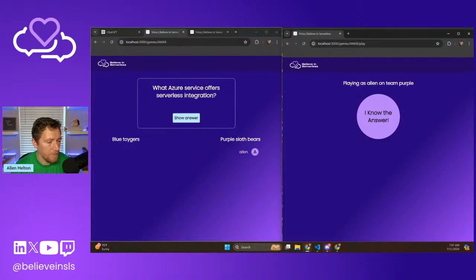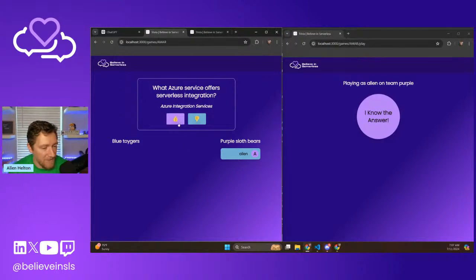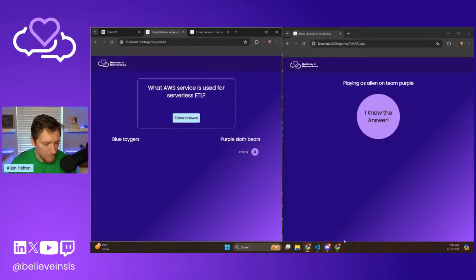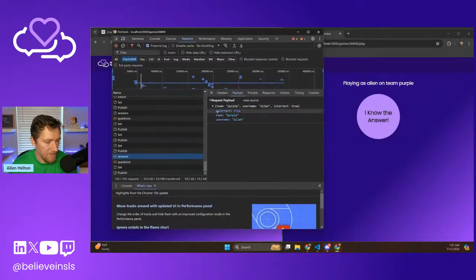Okay. Which Azure service offers serverless integration? Let's just go off of what we just said, and let's say that's Azure Integration Service. That's funny. Okay, so we're gonna say I got that right. Let's look at answers. So we said that yes, I got it right. Purple team, Allen got it. Response, the new score is 10. Cool.